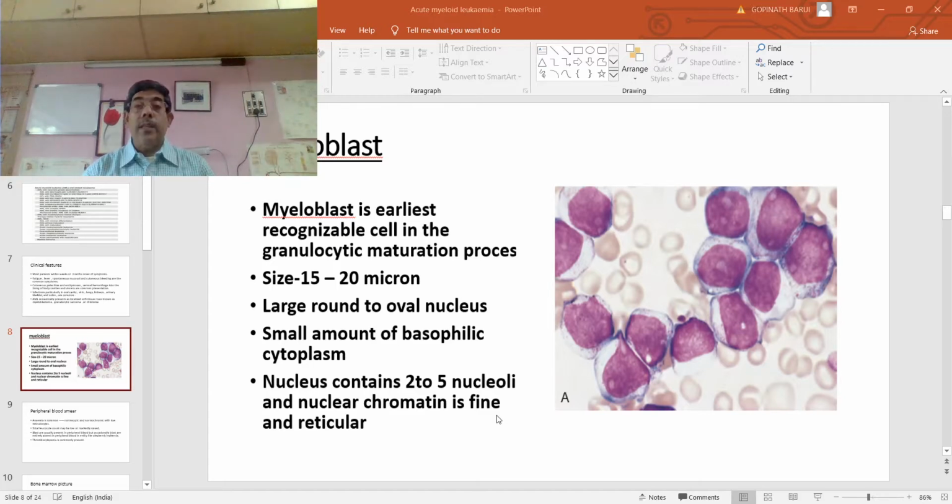So you find that the chromatin pattern is extremely important to differentiate the myeloblast and lymphoblast. In case of lymphoblast, the chromatin is condensed and irregularly clumped, but in case of myeloblast, the chromatin is diffuse, fine and reticular.